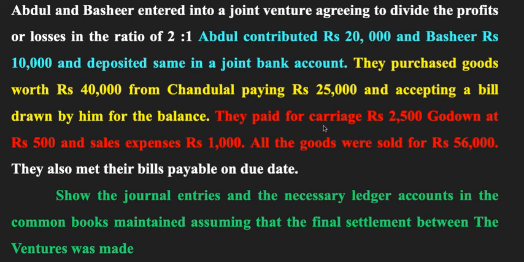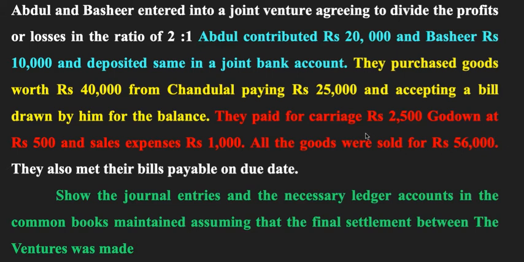Then they paid for carriage rupees 2,500, godown rent rupees 500 and sales expenses 1,000 rupees. So the total expenditure here is 2,500 plus 500 is 3,000, 3,000 plus 1,000 is 4,000, right? So here joint venture account will be debited by 4,000 and joint bank account will be credited by 4,000, all right?